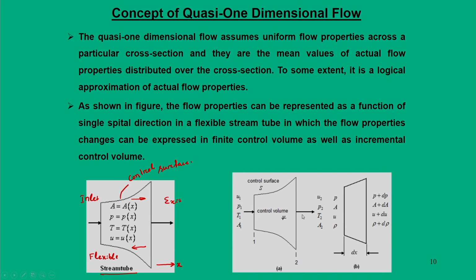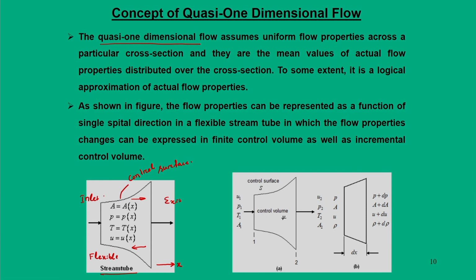So, the very basic point that needs to be emphasized is that although by relaxing these assumptions we say it is a quasi one dimensional approach, the flow properties are uniform across a particular cross section.